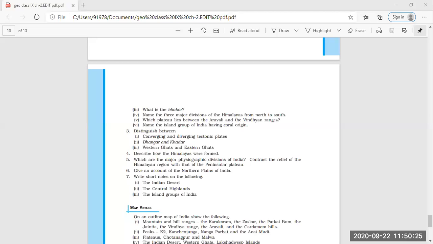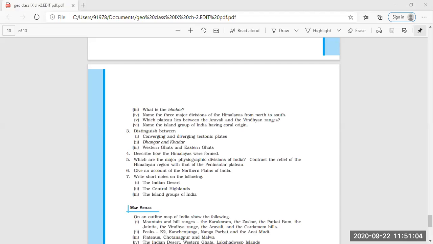Yes, ma'am. Okay, fine. So all these NCERT questions, you have to do in the notebook. Next, be careful about the map work. You have to use the India political map, not physical. You have to use the India political map, which I have given in the student portal. After writing the question, paste the map by filling in the details. Am I clear? Yes, ma'am. Okay. Next question. Fine, good.